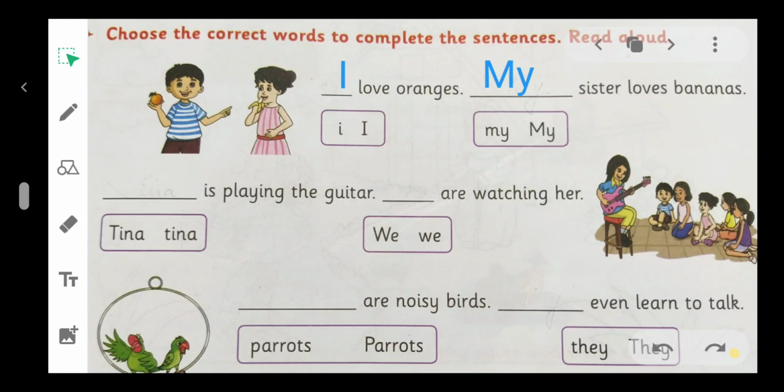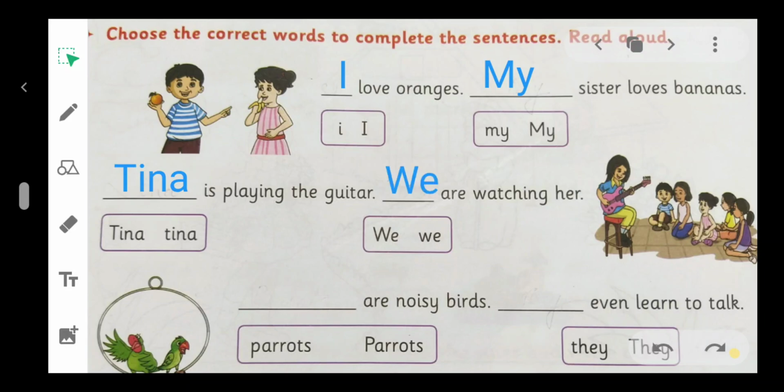That begins with capital T. Next, which we word comes here? That begins with capital W.